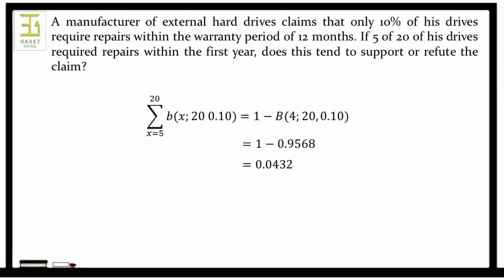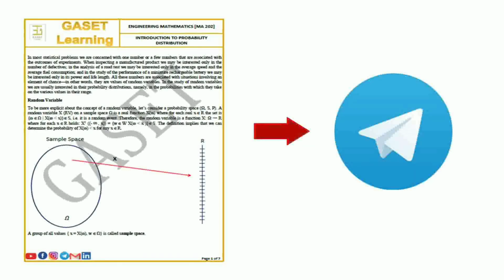Okay, we will discuss more on this topic in another session, and the binomial probability function table which I used here to solve the problem is attached with the PDF of this video.